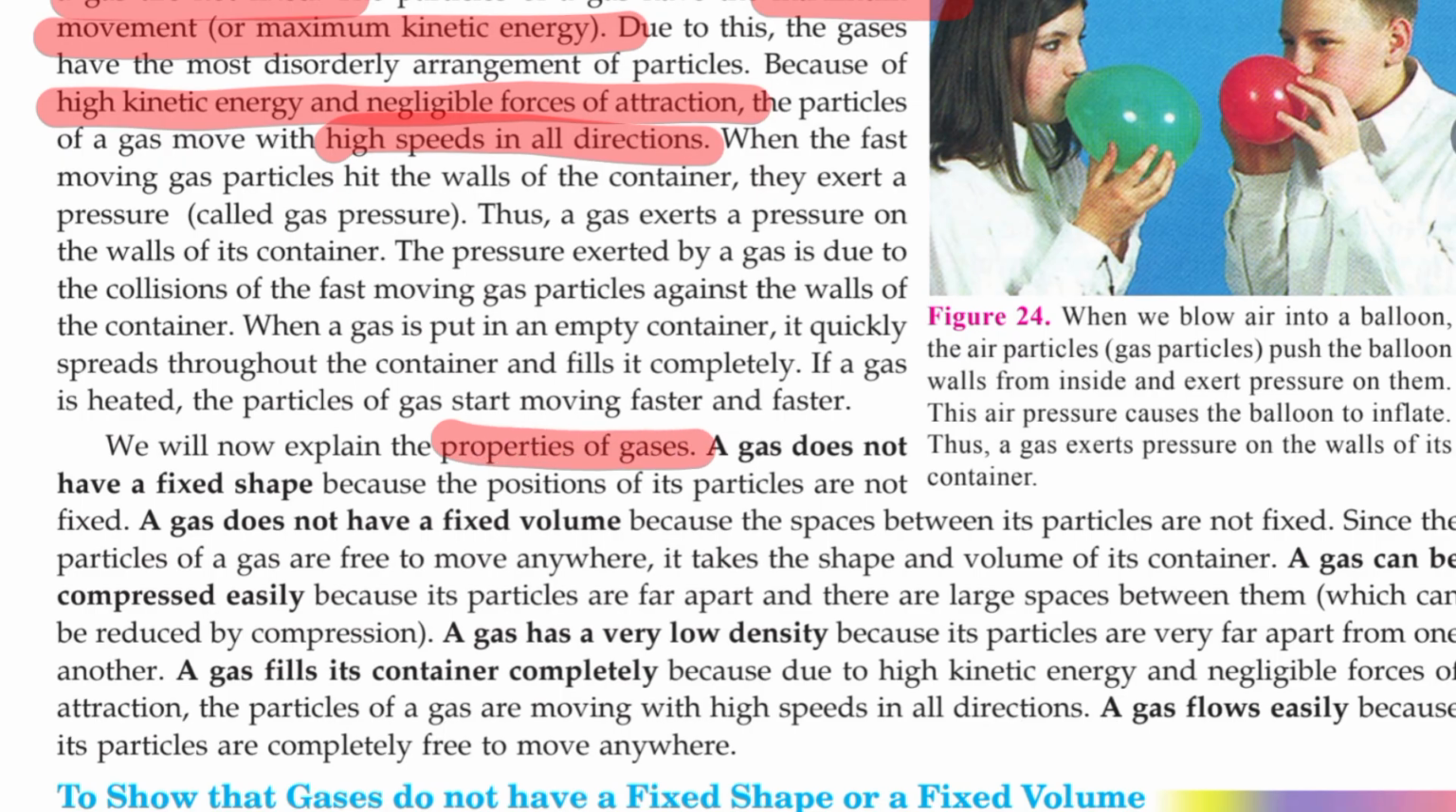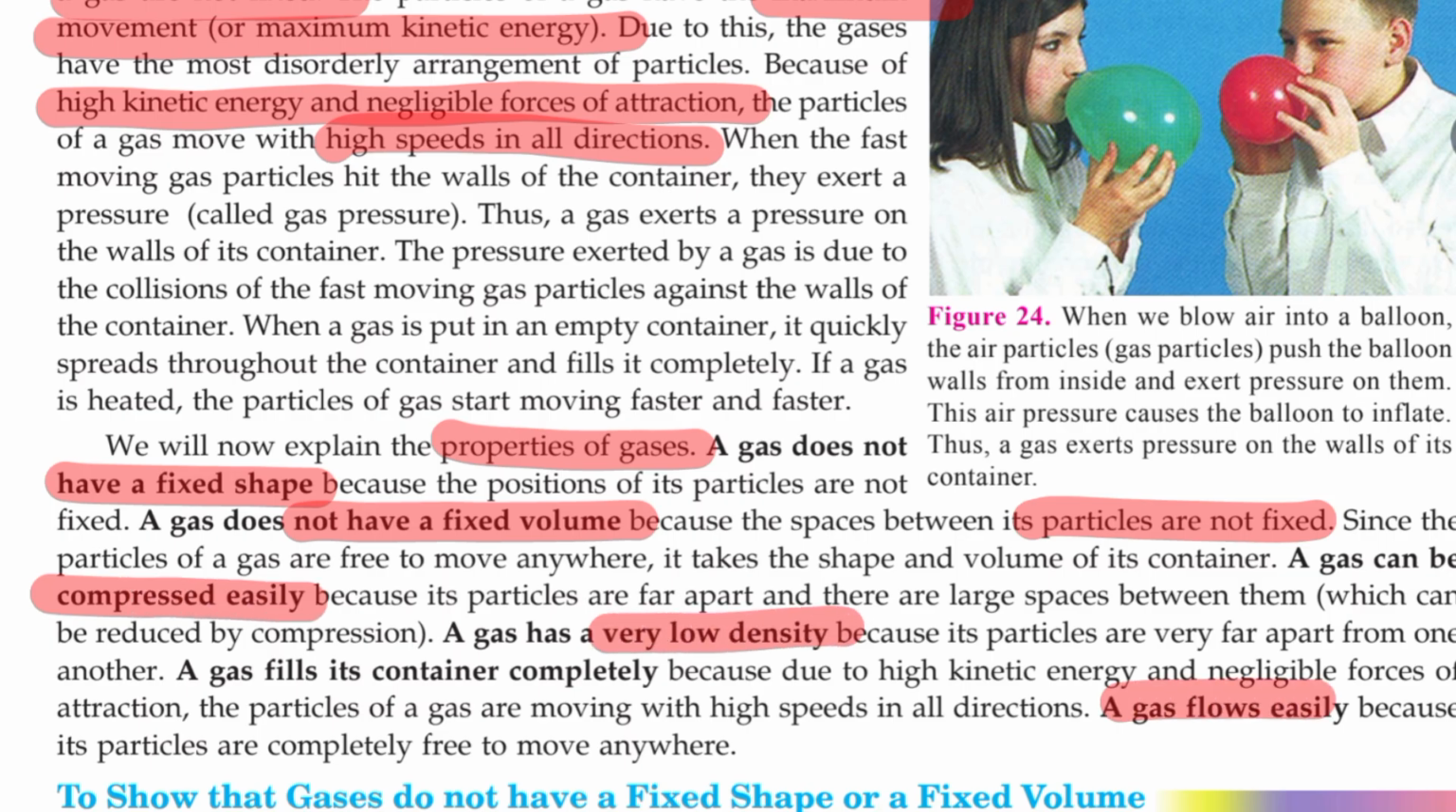A gas will not have a fixed shape. Why? Because it does not have a fixed position of the particles. It doesn't have a fixed volume because the particles are not fixed. Now the gas can move anywhere, and so it can be compressed easily. It has very low density and it has maximum fluidity.